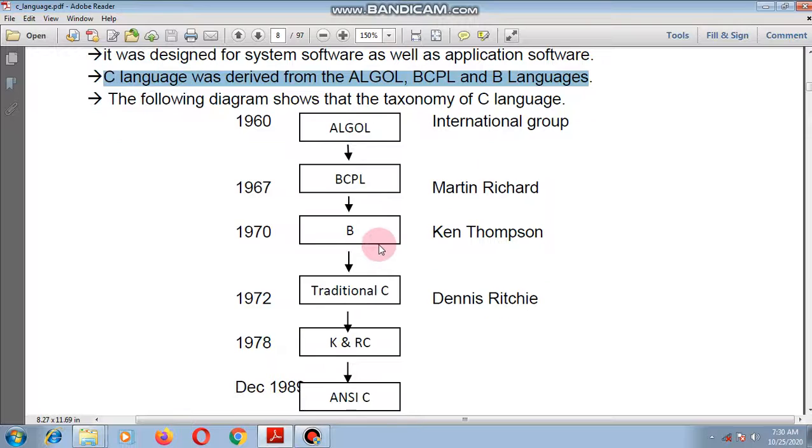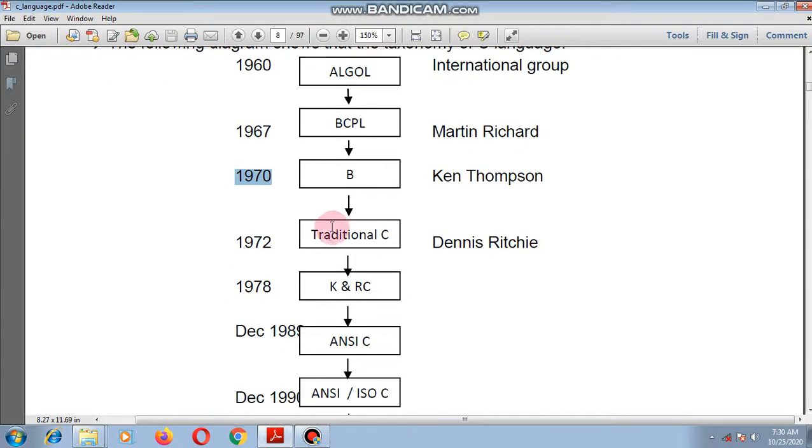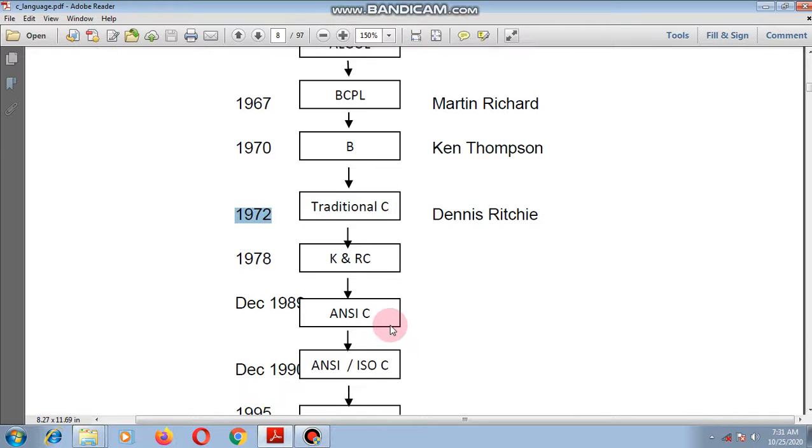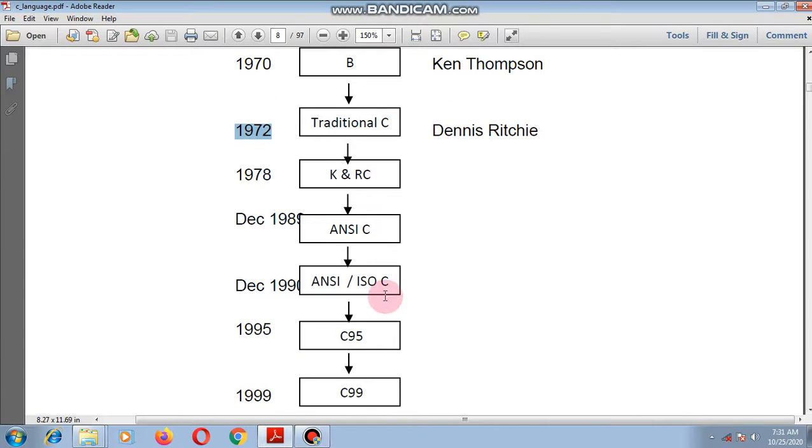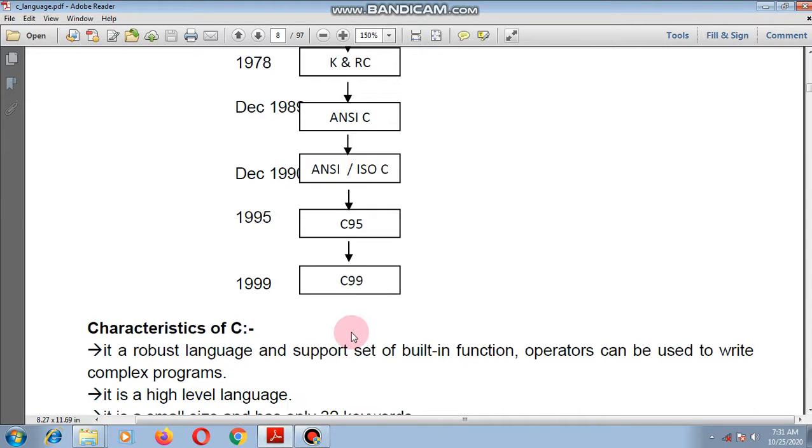This diagram shows the development of C language. First, the ALGOL language was developed by an international group in the year 1960, and another language called BCPL was derived from ALGOL. It was developed by Martin Richards in the year 1967. Next, the B language was developed by Ken Thompson in the year 1970, and then Dennis Ritchie developed C language in the year 1972. Later, new versions of C language were also developed, such as K&R C, ANSI C, C95 and C99.